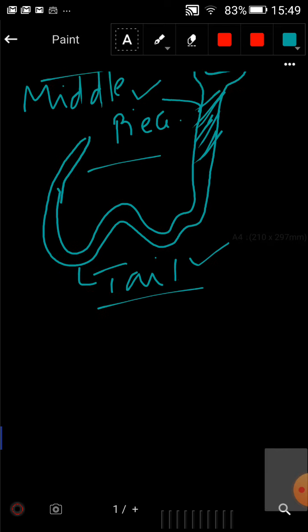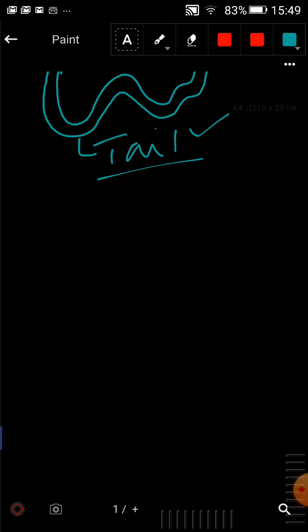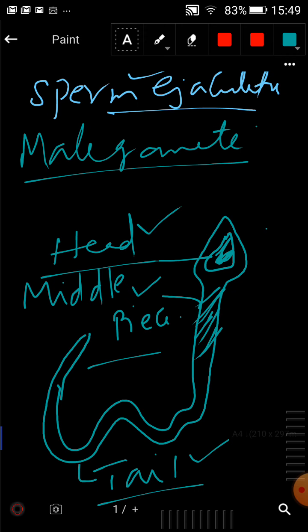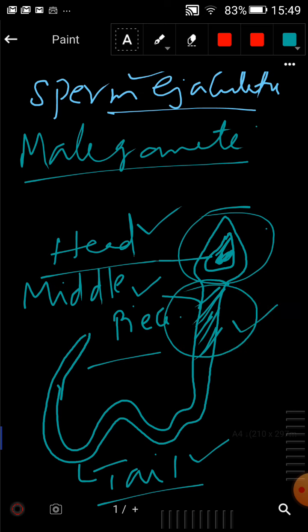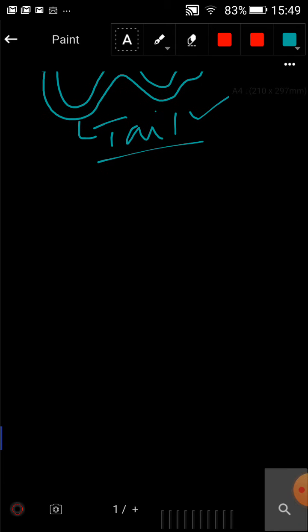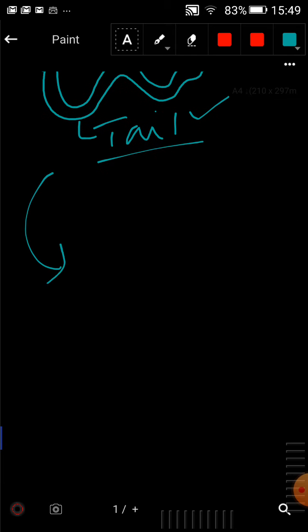The head contains the DNA material. The middle piece consists of mitochondria to release energy. The tail is helpful for swimming, because the sperm has to move and reach the female gamete.